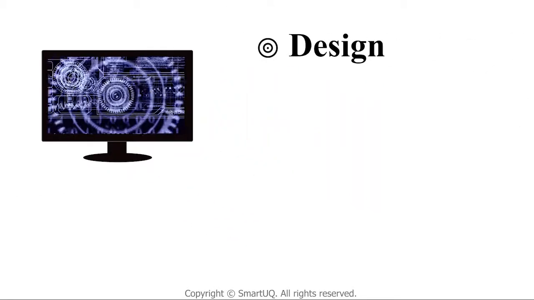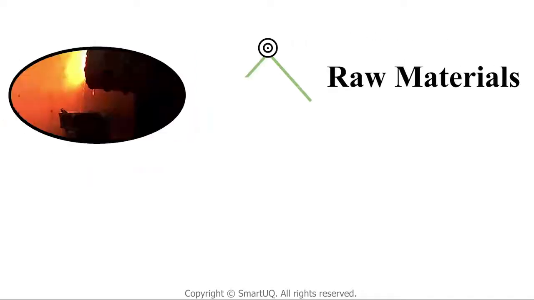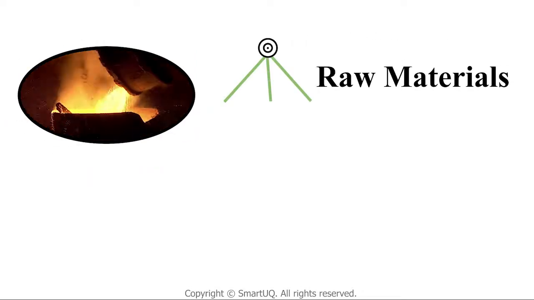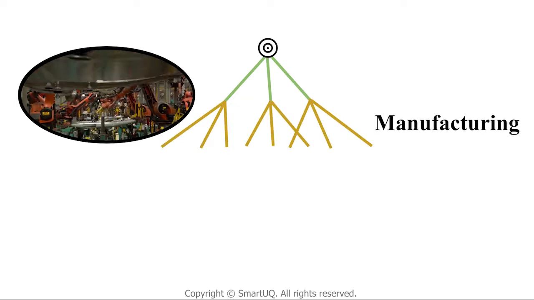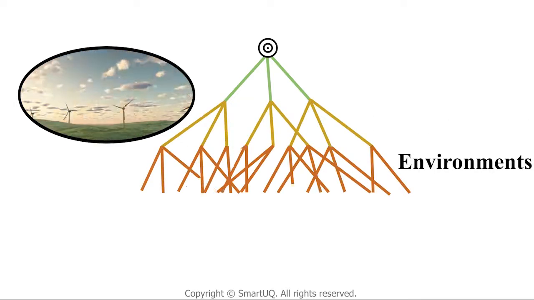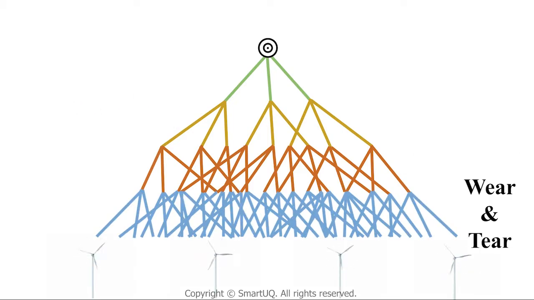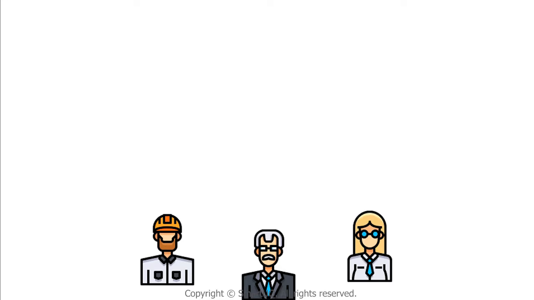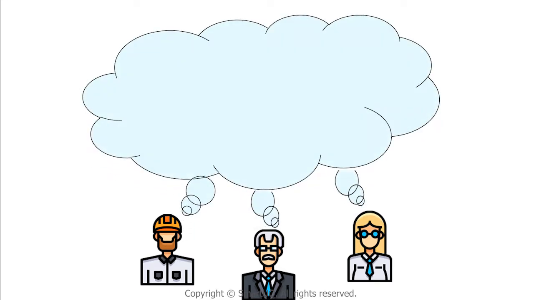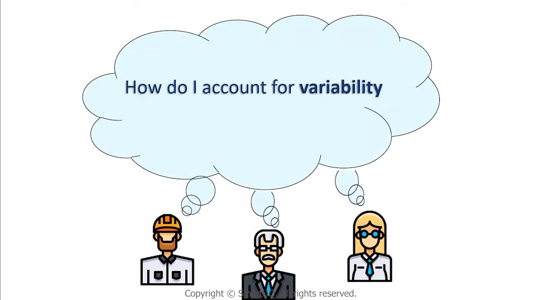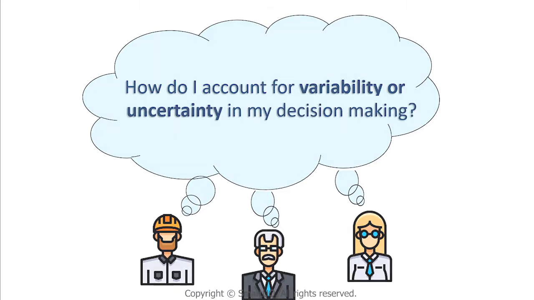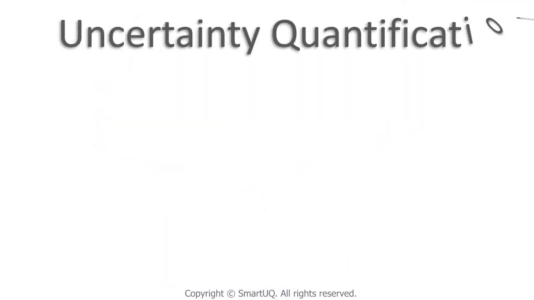Uncertainty may arise from approximation or variations, the selection of boundary conditions and initial conditions, or it could be due to deviations in materials, assembly, operating conditions, and wear and tear of finished products. Managers, engineers, data scientists, everyone must ask themselves, how do I account for variability or uncertainty in my decision making? The answer is uncertainty quantification.